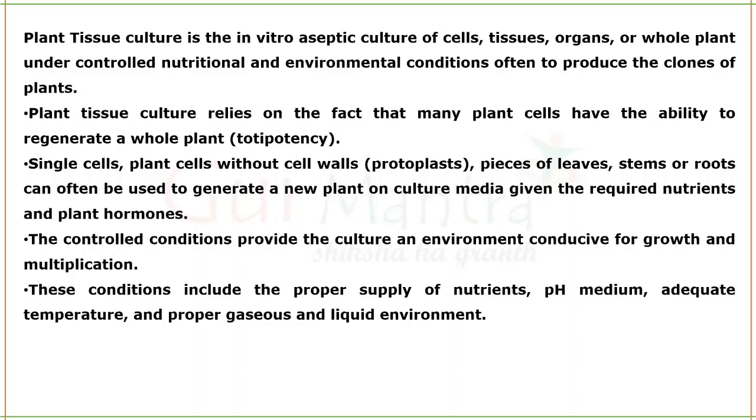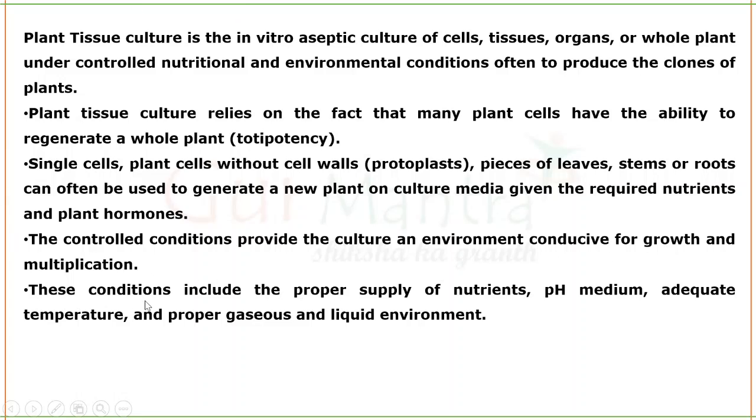Okay, in a culture medium, you are given all the nutrients, hormones and the environmental conditions required for growth. The controlled conditions provide the culture an environment conducive, meaning suitable, for growth and multiplication.